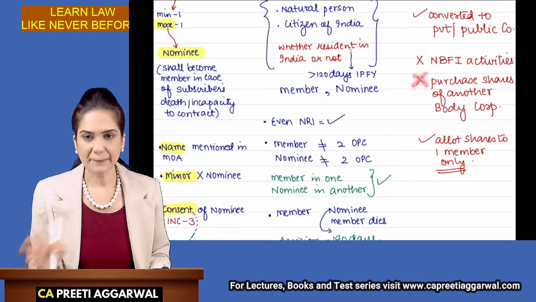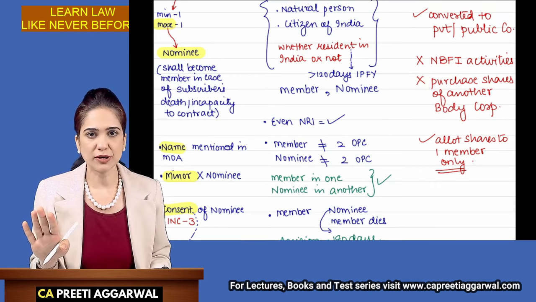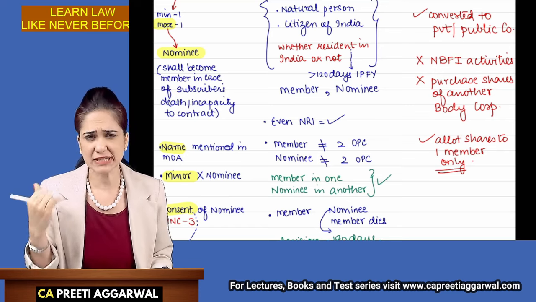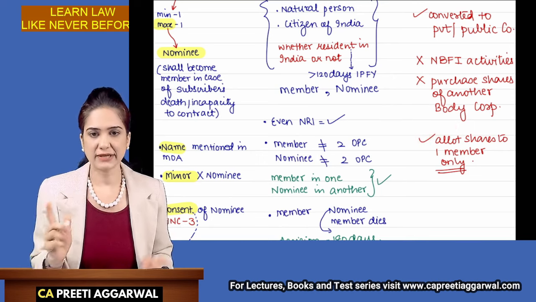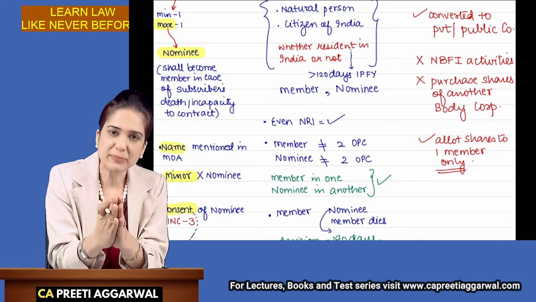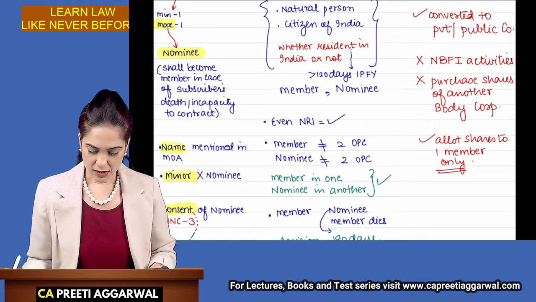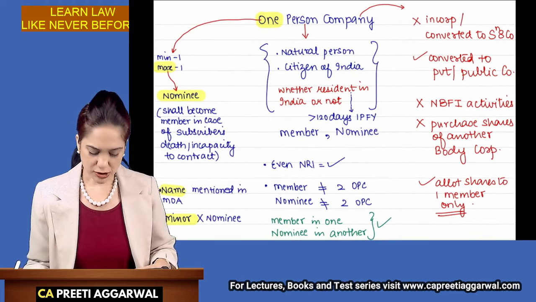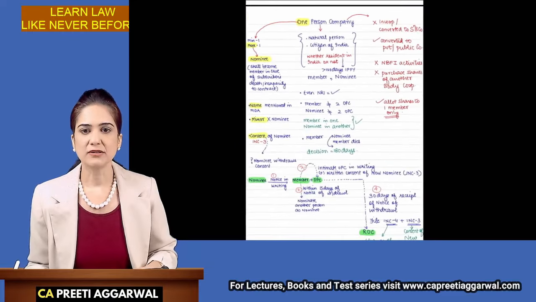A one-person company cannot purchase shares of another body corporate, but can the member purchase shares? Yes, in his name. We can allot shares of OPC to that one member only. Please pause the video and write this. So this is your entire note.